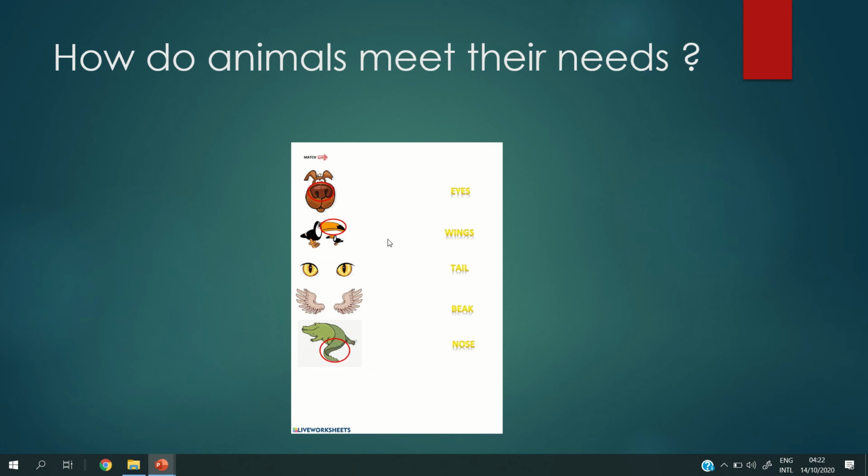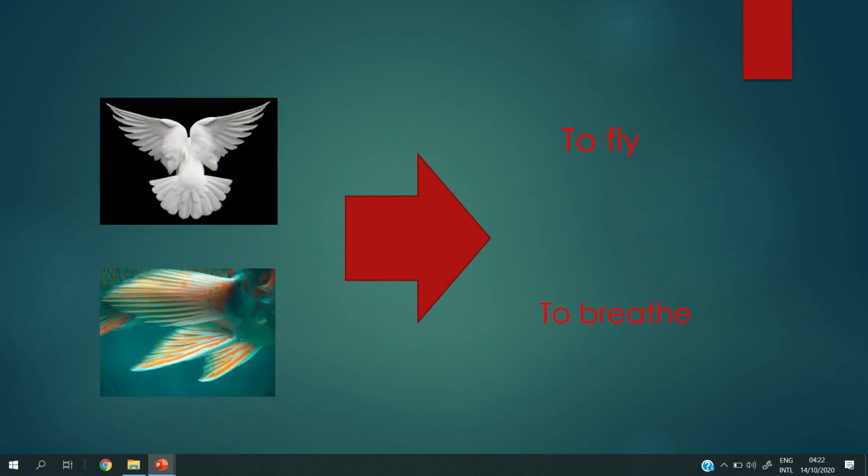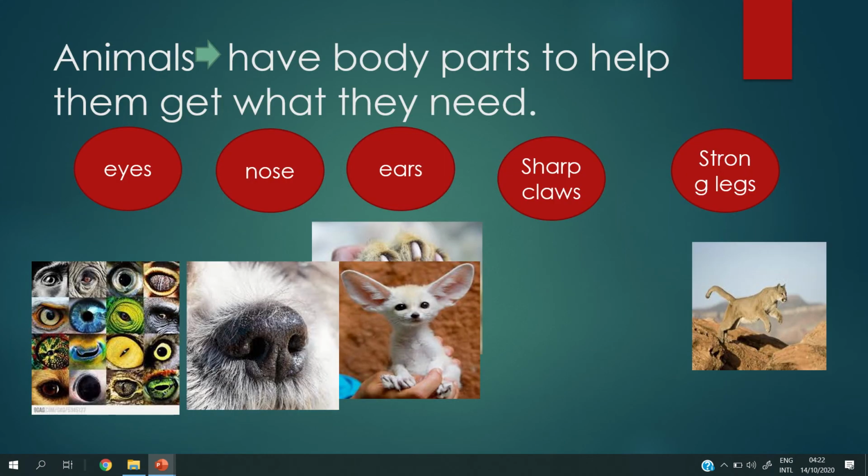It is a body part. So the animals have body parts to help them get what they need. Like what? Like the eyes.